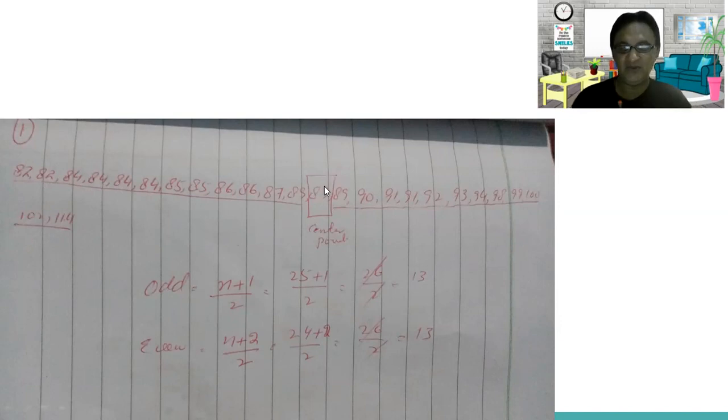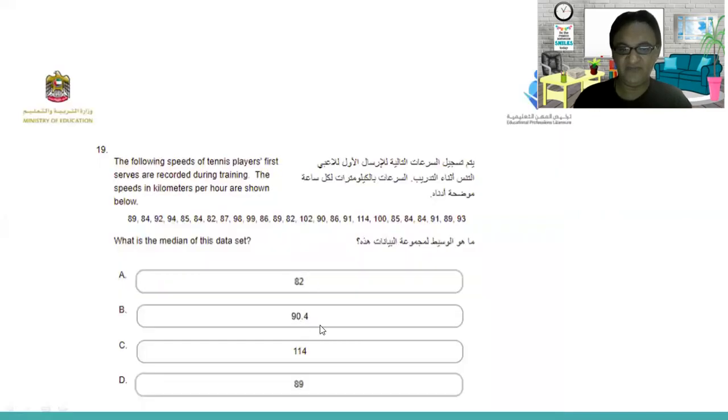This is one method. If the number is odd, you have to remove equal parts from both sides, right and left. So I have removed 12 numbers from the right and 12 numbers from the left. The center point becomes 89. This is one way. So the answer is D, 89.